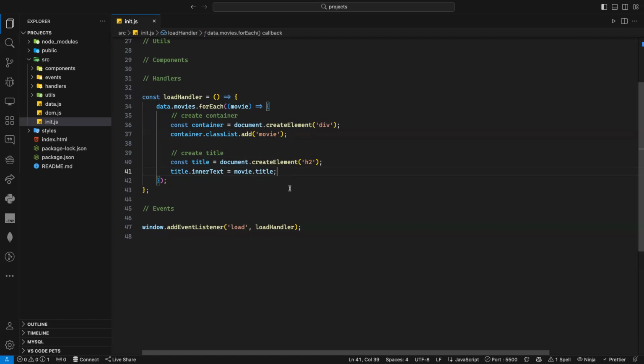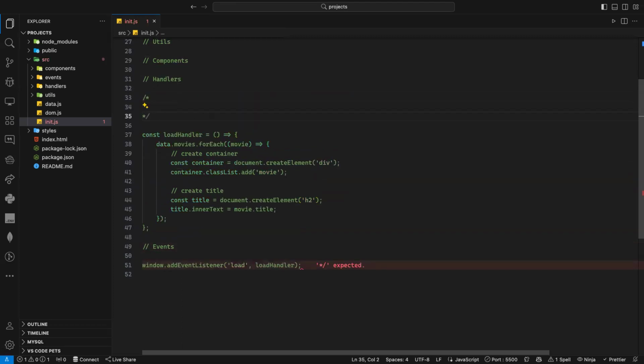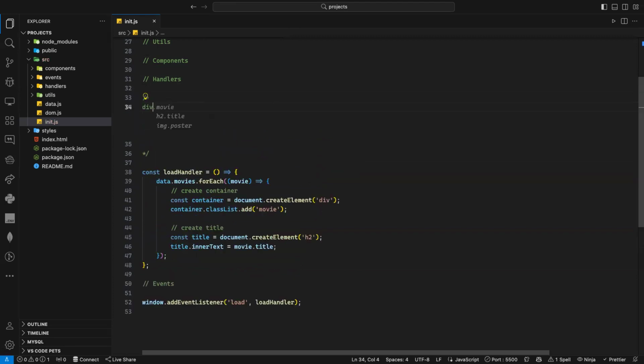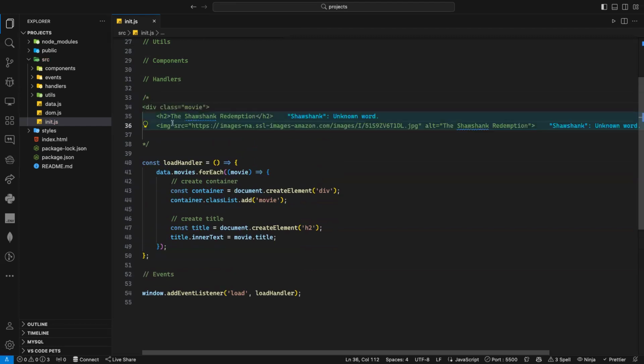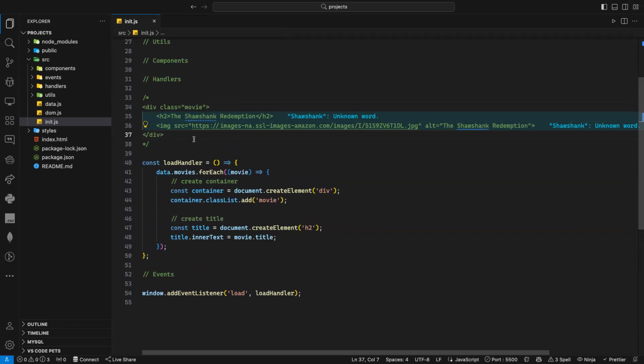Now I have created a title. Now I need to create an image, right? For the poster, I need to create an image tag. It's really not that difficult. As you can see, what do I need to do? I just need to create something like that. So I will create a div with class movie for each of my movies, and well, I just need to close it. That's what I'm doing here. I'm not doing something really complex. That's what I need to do.